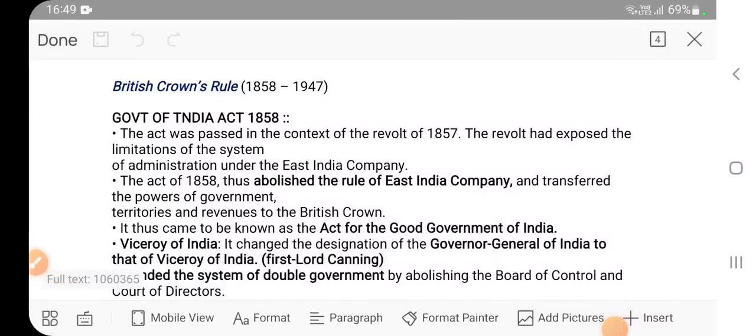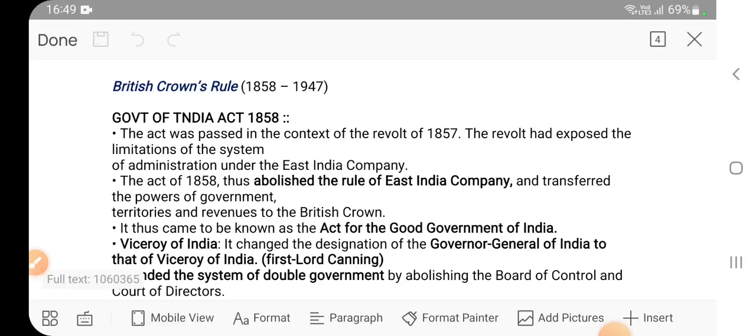Now we are starting with our Government of India Act of 1858. So till now we were discussing the company rule. Now we are starting with Crown's rule. So why is there a difference?